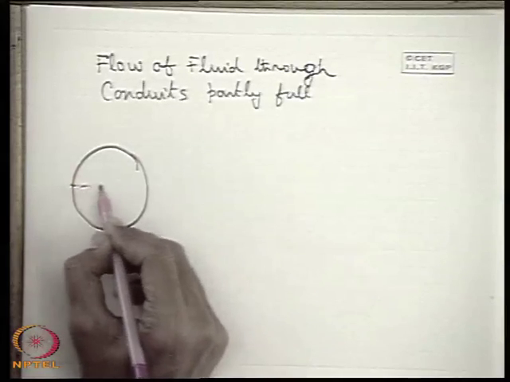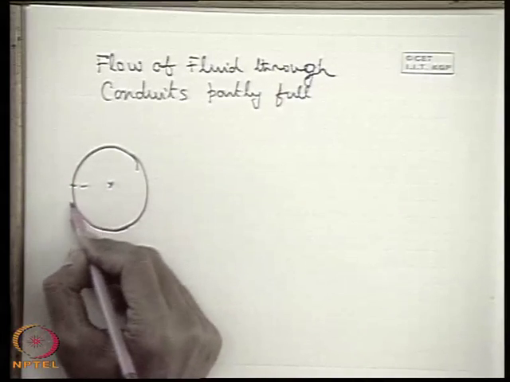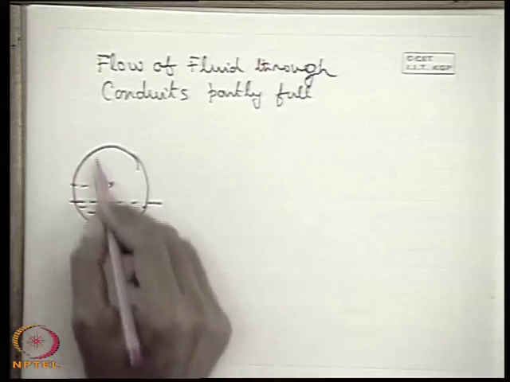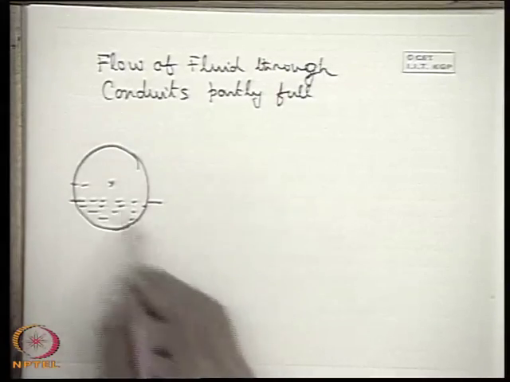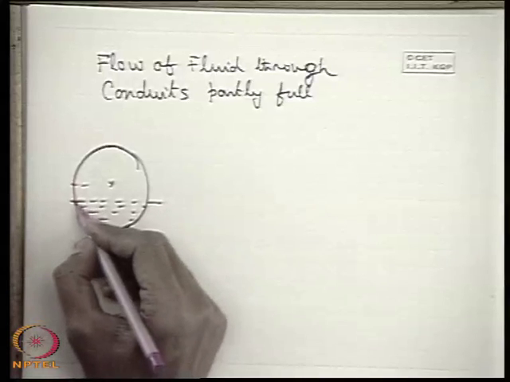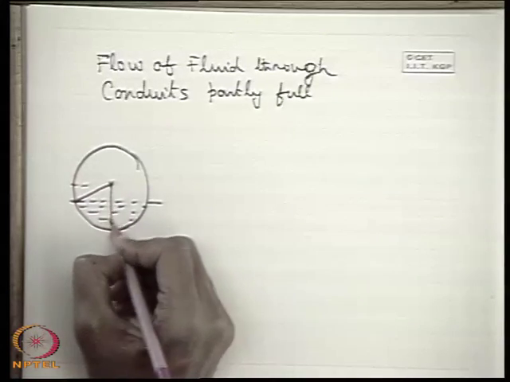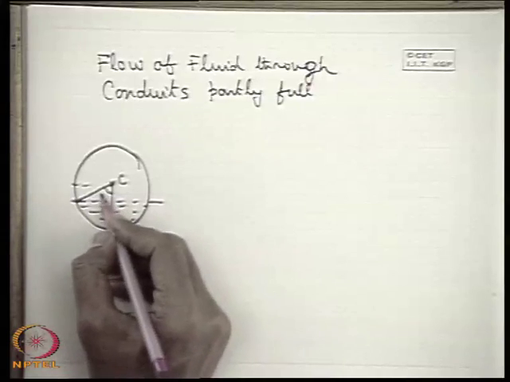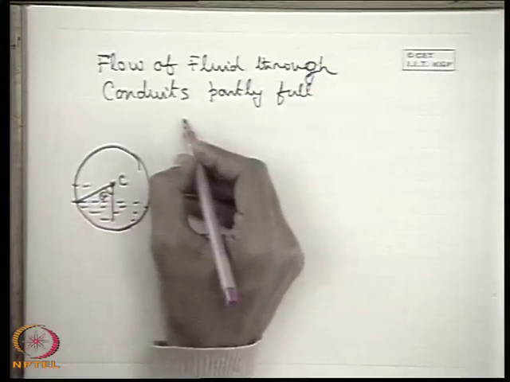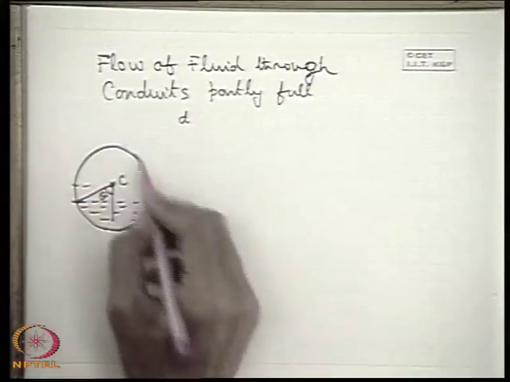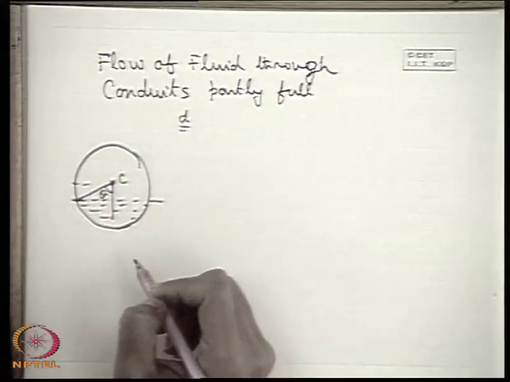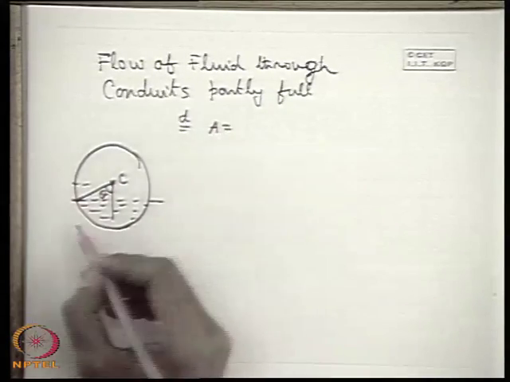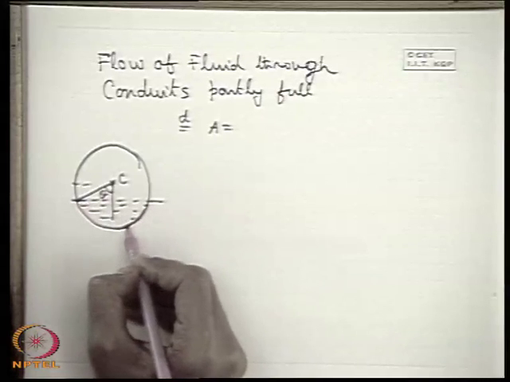Let this be the center, and this the surface of the fluid which is flowing. This is the cross section of the conduit, a circular conduit. And let the free surface subtend an angle 2 theta at the center. Let this be the center C. So this angle is theta. And let D be the diameter of this circular conduit. Then we can write the cross-sectional area of the flow. So the cross-sectional area of the flow is this cross-section.